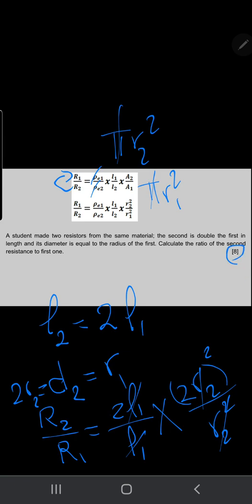This is the result: ratio R2 to R1 equals 8 to 1.